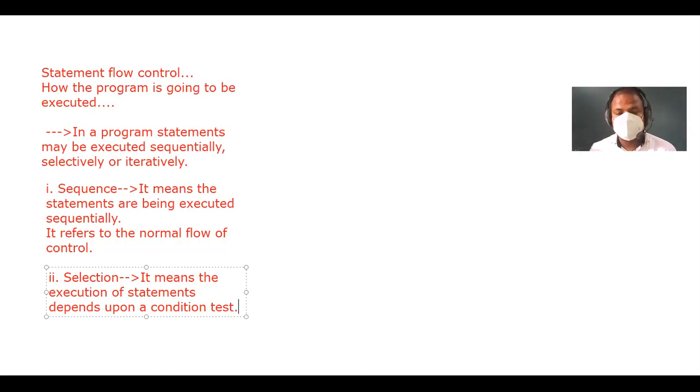If the condition is true, one set of action is executed, otherwise the next.